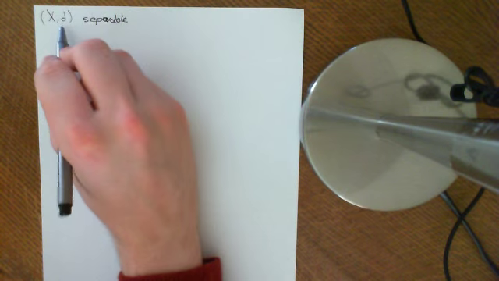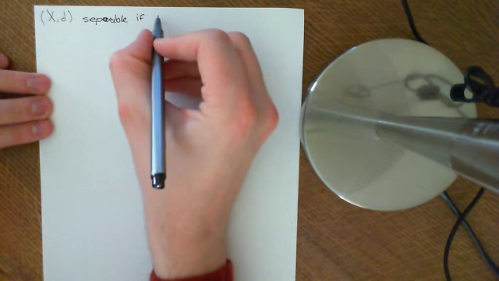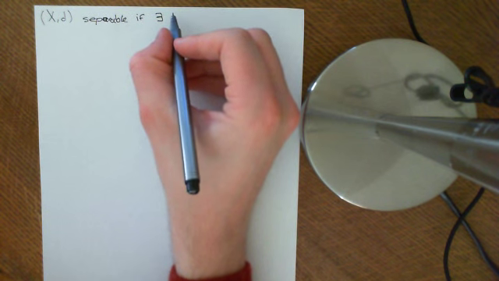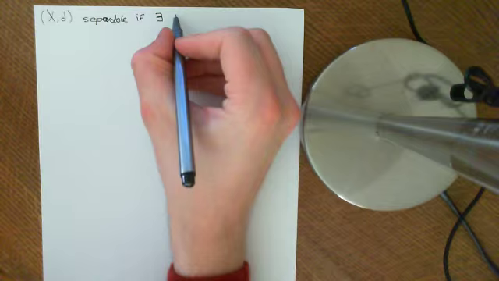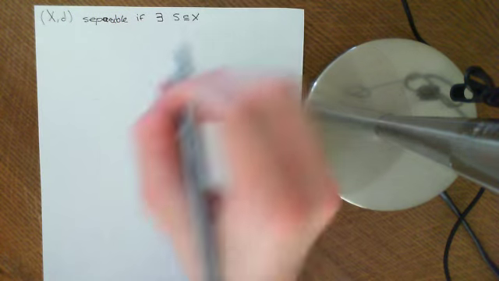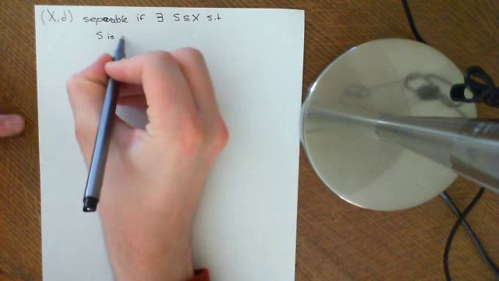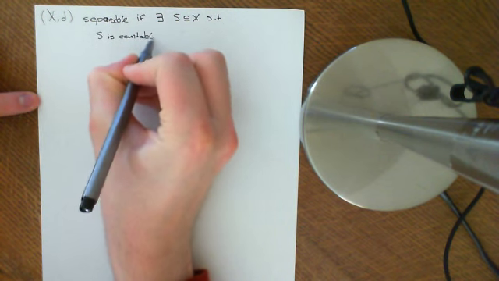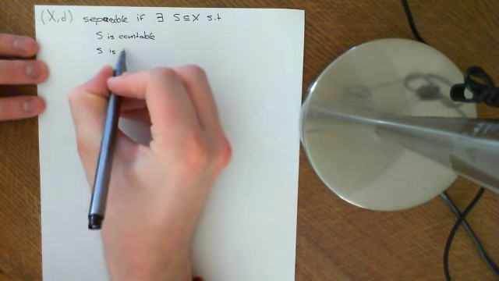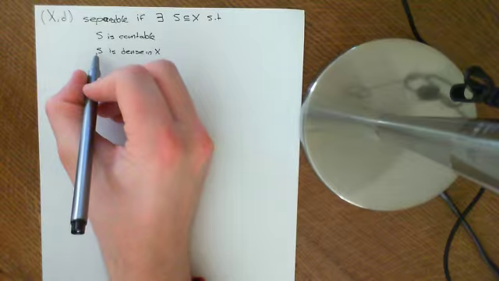Separable. A metric space is said to be separable if there exists a set S, which is a subset of the whole set X on which the metric is defined, such that S is countable, so that's the first condition, and secondly, S is dense in X, meaning that every point in X is a limit point for the set S.